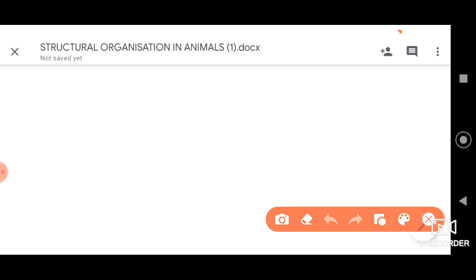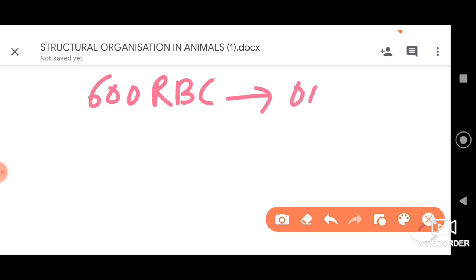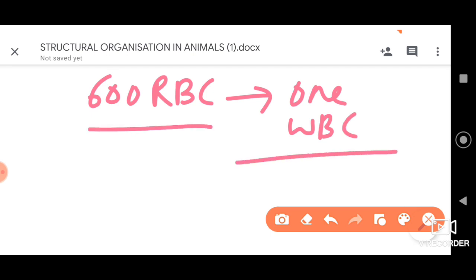Say for example, for every 600 RBCs there is one WBC. You can just imagine. If there is one WBC for every 600, there will be approximately 600 WBCs in our body. So that's why I am telling that the number is very, very high.